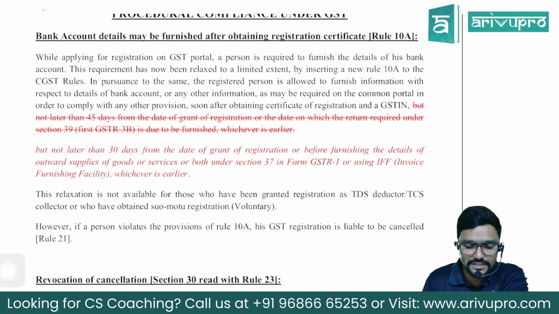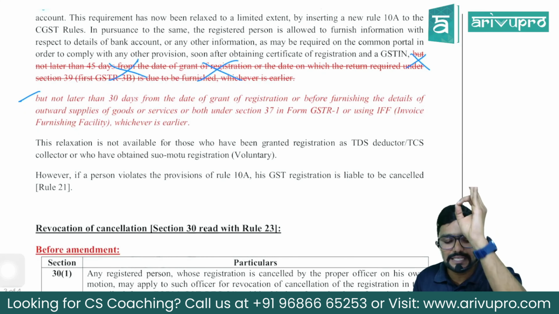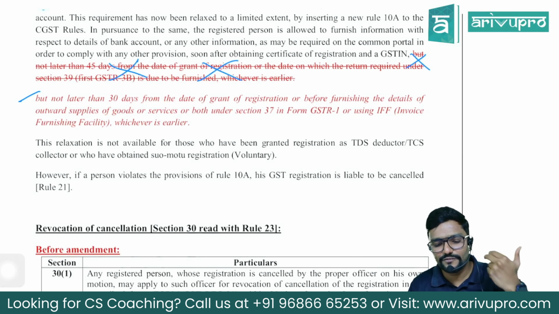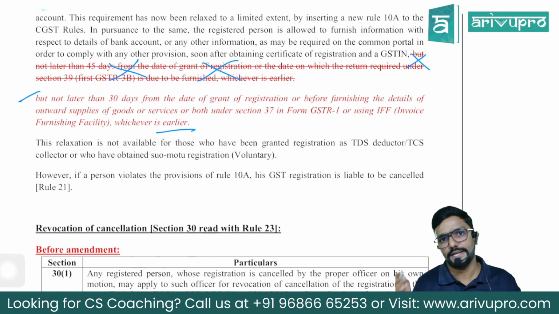So previously these dates were there, which is now removed and changed. It will be this, but not later than 30 days from the date of grant of registration or before furnishing the details of outward supplies of goods or services or both under section 37, that is in form GSTR-1, or using IFF, invoice furnishing facility. This is for the person who has opted for QRMP, whichever is earlier.